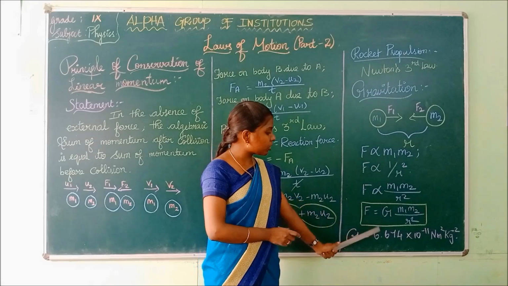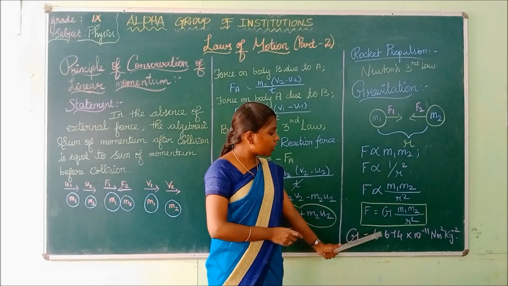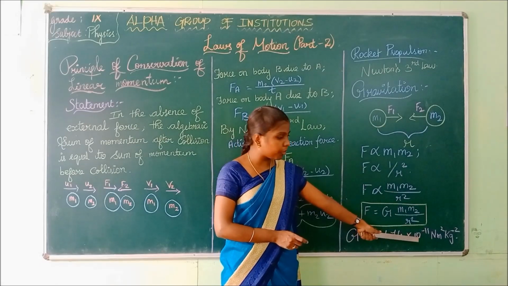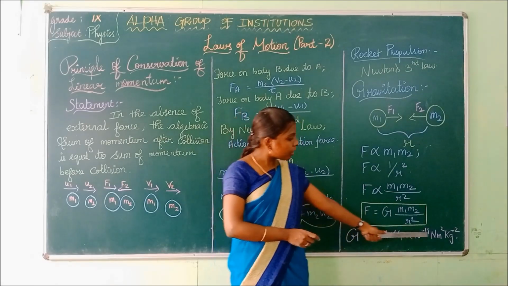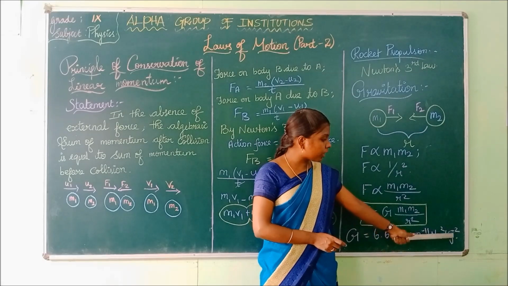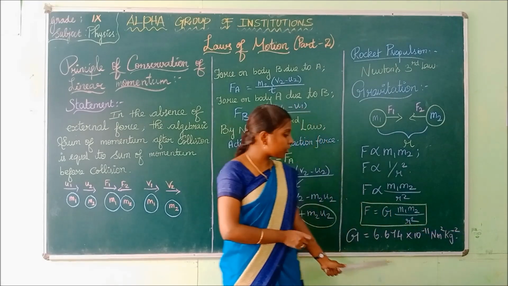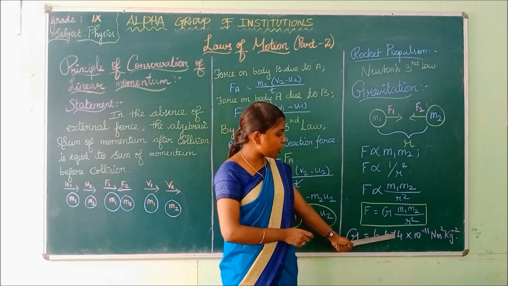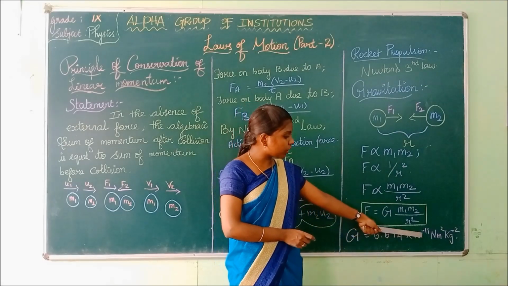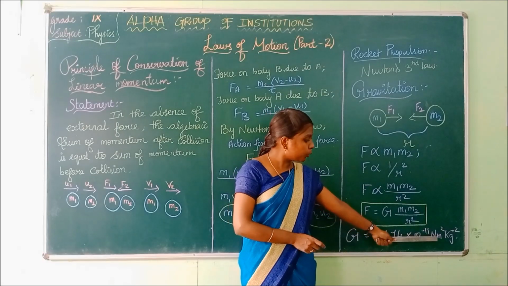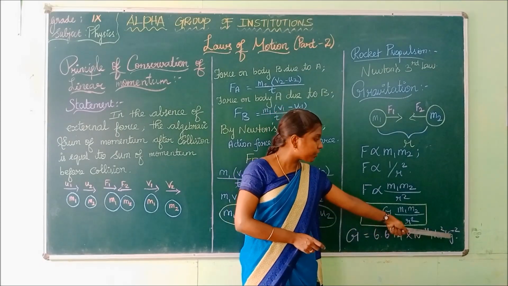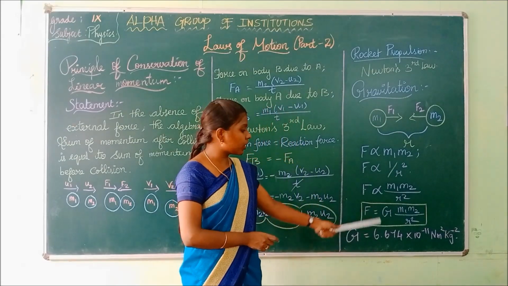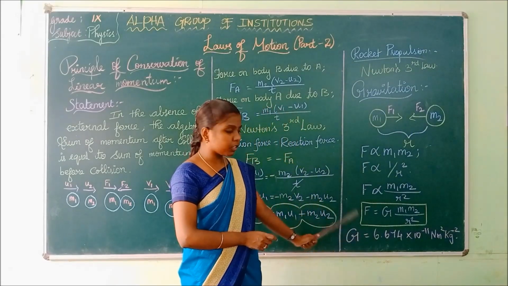What is the value for G? G is equal to 6.674 into 10 power minus 11, and the unit for G is Newton meter square kilogram power minus 2. What is the value of the gravitational constant? G is equal to 6.674 into 10 power minus 11 Newton meter square kilogram power minus 2 is the unit for the gravitational constant.